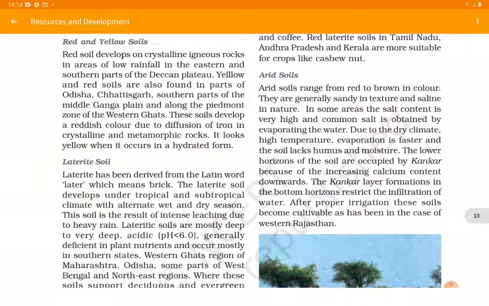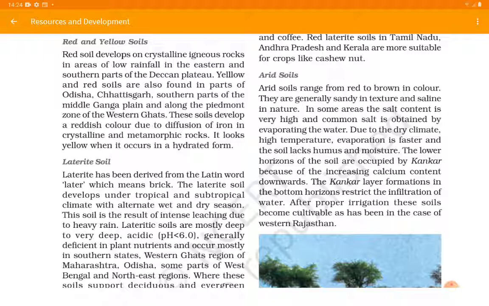Let's discuss the arid soils. Arid soils range from red to brown in color. They are generally sandy in texture and saline in nature. So they are salty, and they are sandy. In some areas the salt content is very high and common salt is obtained by evaporating the water. So this is also one of the important features of arid soil, that these are highly saline in some areas and used to obtain salt.